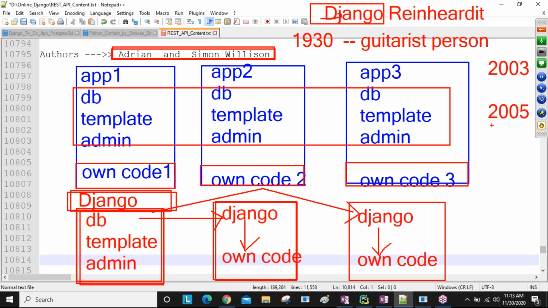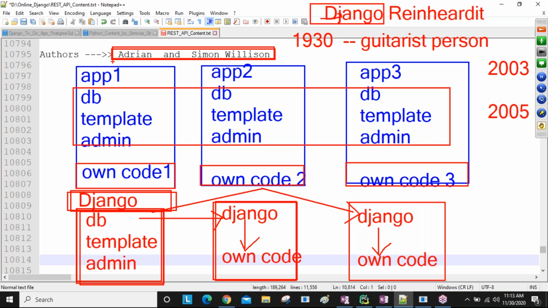After releasing it to the public, these two developers, Adrian and Simon Willison, were working at one company, Lawrence Journal-World. The management of that company did not accept it. They asked, why are you releasing this product to the public? We will use it only in our company, and then we get more profits while developing applications. That was the management's thinking. But the developers did not agree with management, so that's why they resigned from this company, guys.